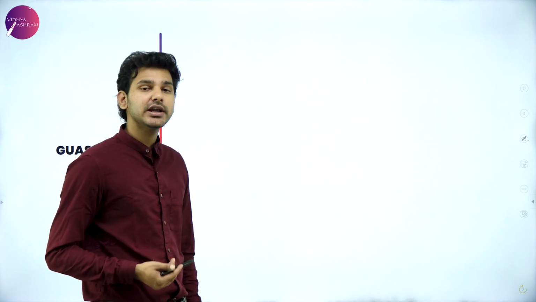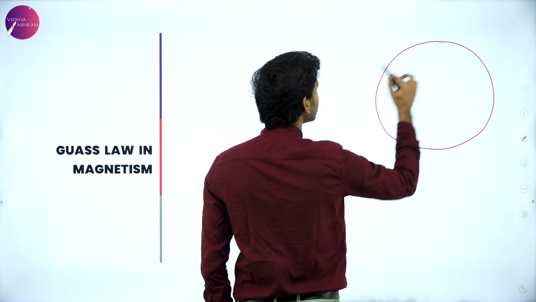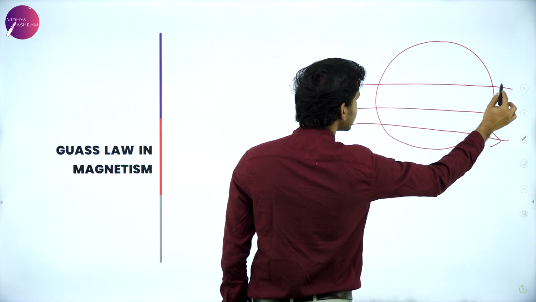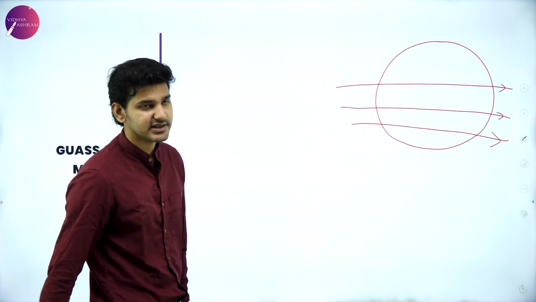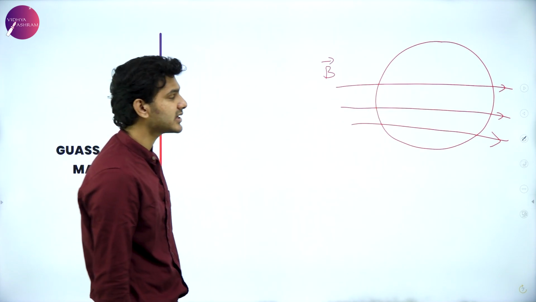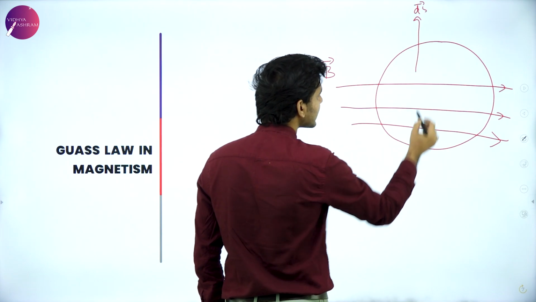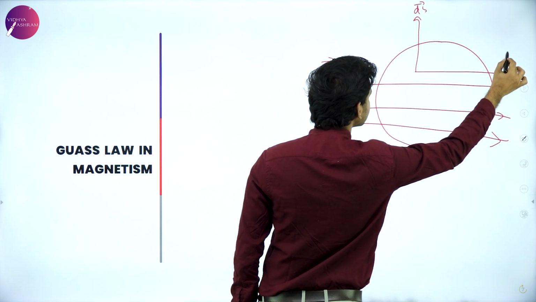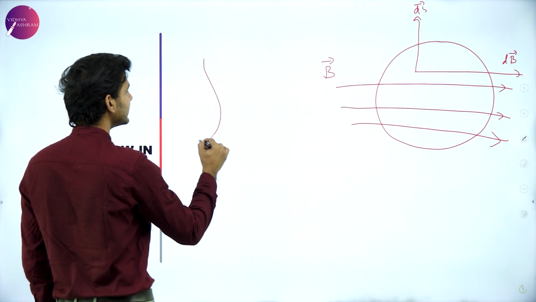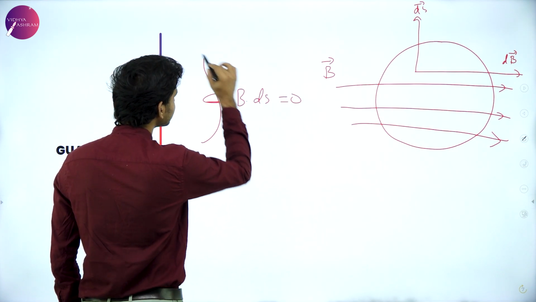A much neater way to explain this is that if we consider an area through which the field lines are passing like this, which means the magnetic field direction is along that way, and then we can say that this is the ds element and this is the dB element, then the closed surface integral of B dot ds will be equal to 0.